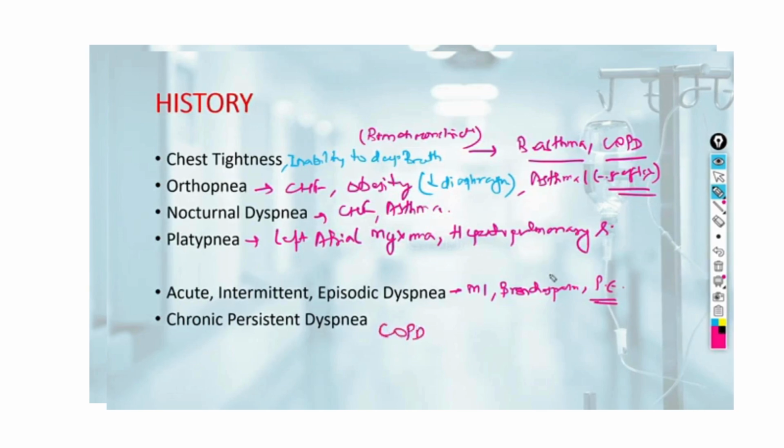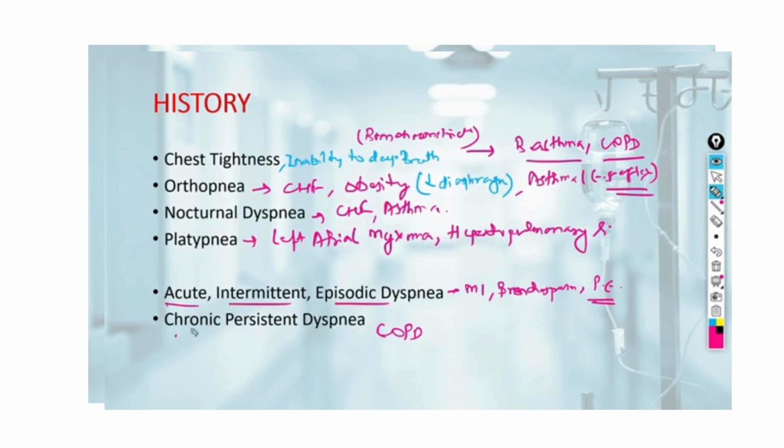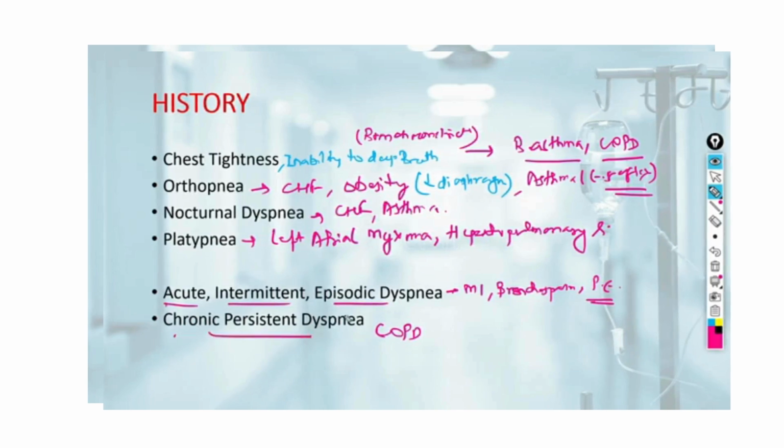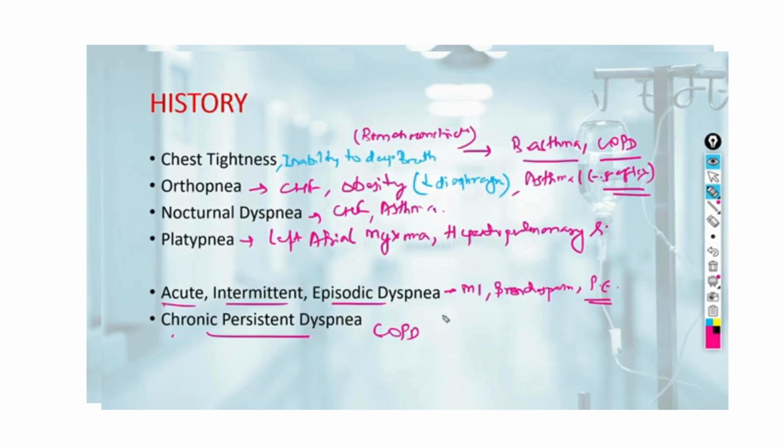So here we have differentiated between bronchial asthma and COPD. In bronchial asthma, it is acute intermittent episodic dyspnea, and in COPD patients like chronic bronchitis and emphysema, it is chronic persistent dyspnea. And we have also distinguished between chronic bronchitis and emphysema on the basis of physical features in the earlier slides.